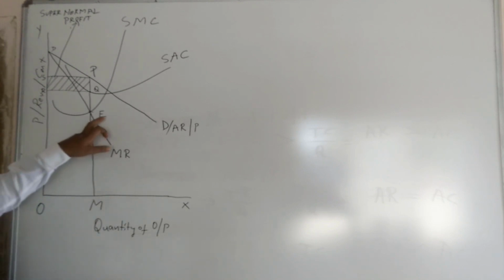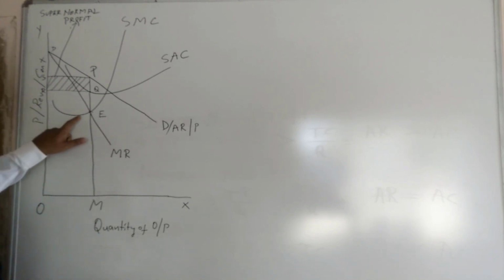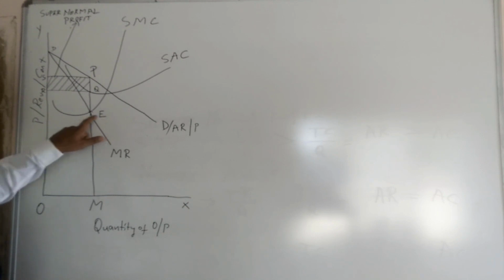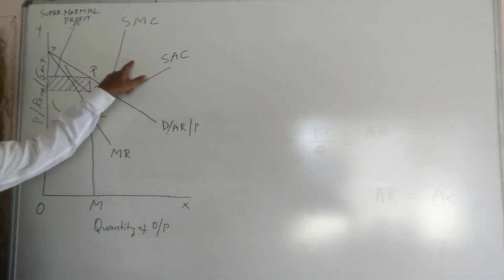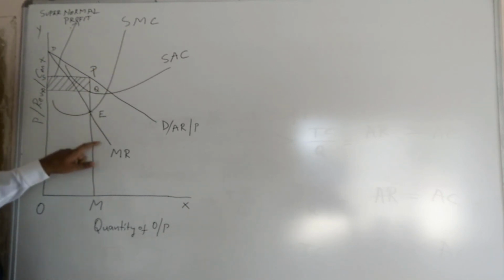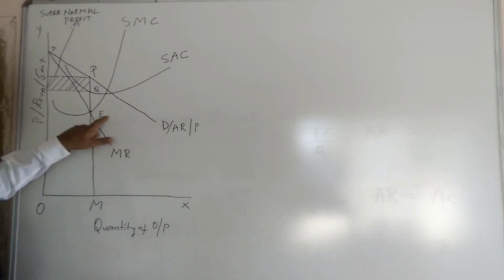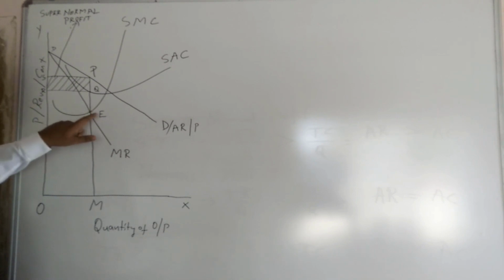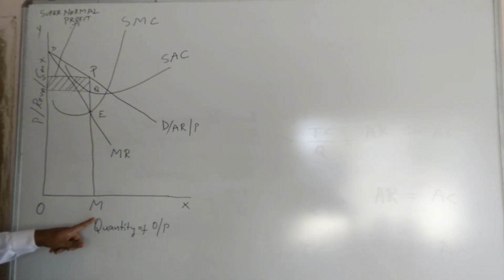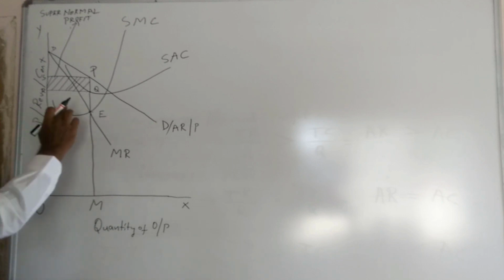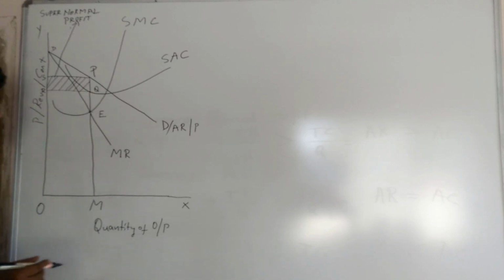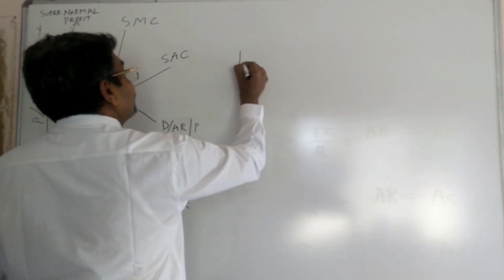Here, firstly, the marginal cost curve cuts the marginal revenue curve at the point E. That point is called equilibrium. When he reaches the equilibrium, he determines the output. OM level of output is determined, and PM is the price he found. So E is equal to equilibrium.